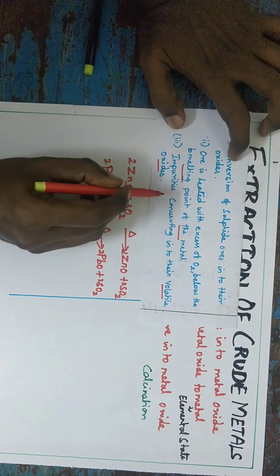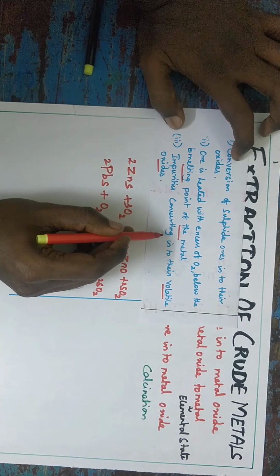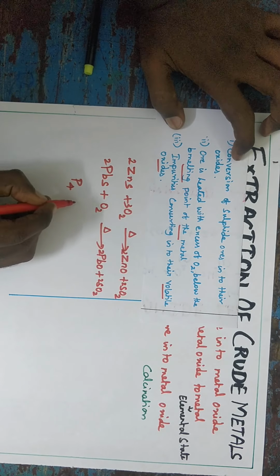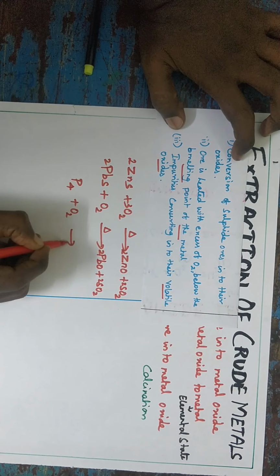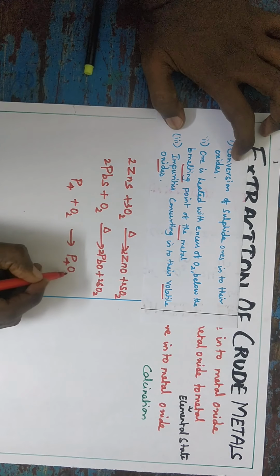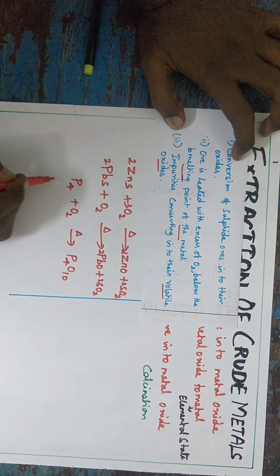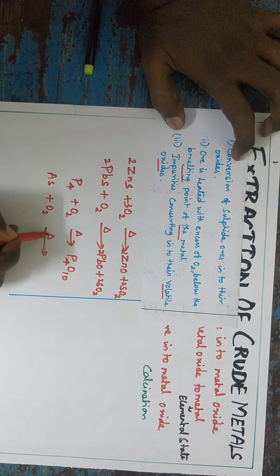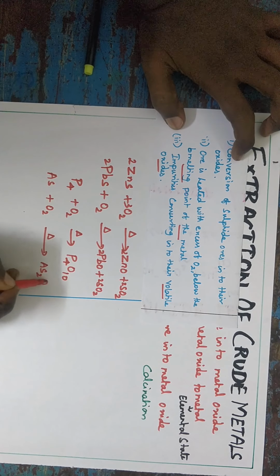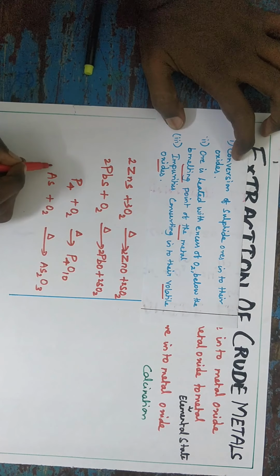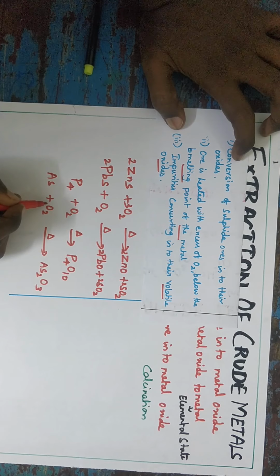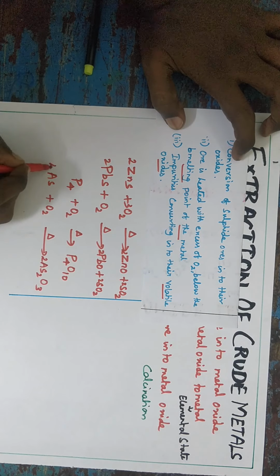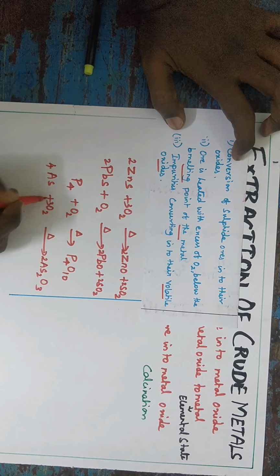The third point they mention: any impurities present are converted into their volatile oxide. Suppose you take phosphorus impurity. On heating, it is converted into P4O10. If it is arsenic impurity, on heating it is converted into arsenic oxide, As2O3. On balancing, 2As4, 2 threes are 6, 3O2.